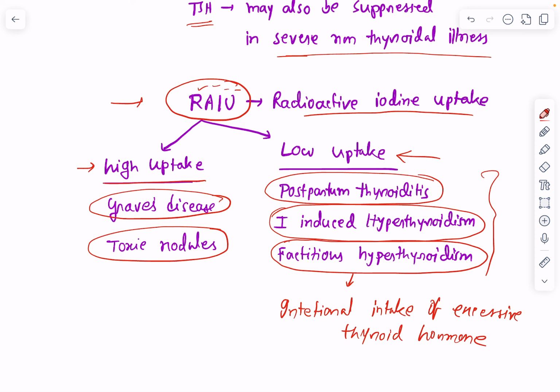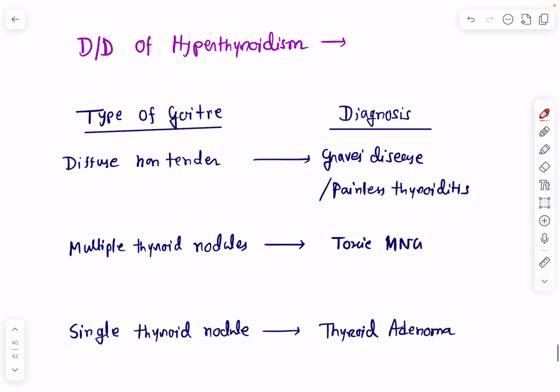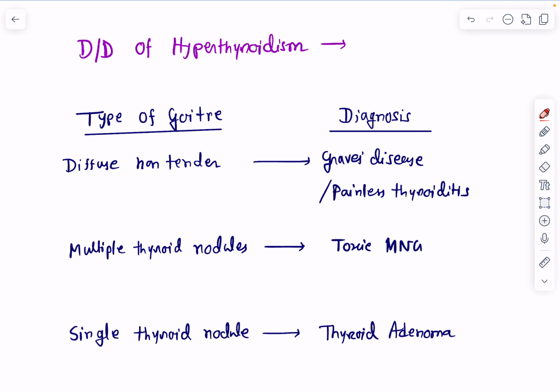So radioactive iodine uptake is usually done to differentiate between these causes, right? Causes with high uptake and causes with low uptake. Coming to the last portion of this particular lecture, differential diagnosis of hyperthyroidism. Differential diagnosis of hyperthyroidism in presence of goiter. So, depending on the variety or the clinical feature of goiter, we can at least have some idea of what type or what cause of hyperthyroidism it may be.